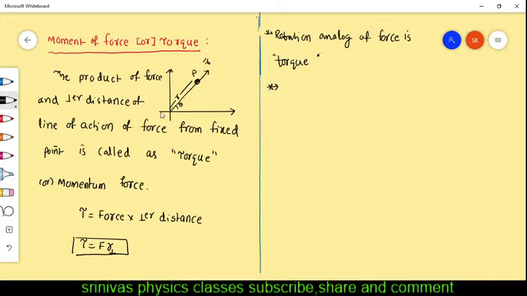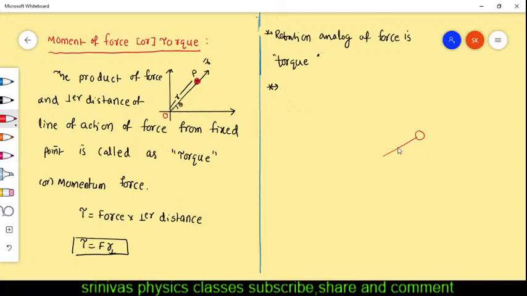And now let us see, according to the definition, you see this figure. I will explain the figure. This is a particle P. P is a particle, and this particle is connected with a thin rod to the origin. This is the origin. The particle is fixed at the origin by using a thin rod, just like this. This is a particle.